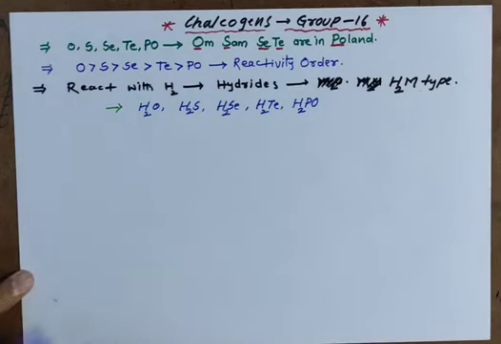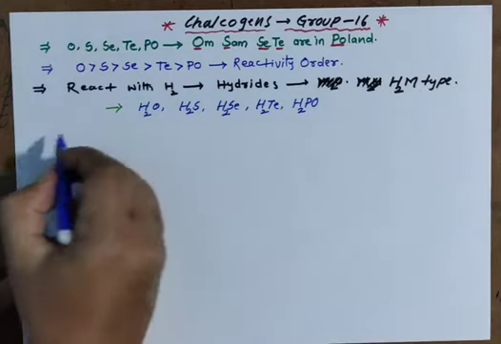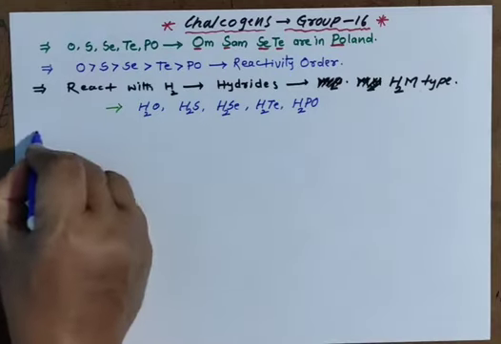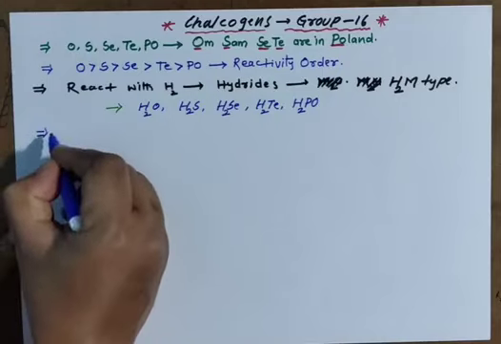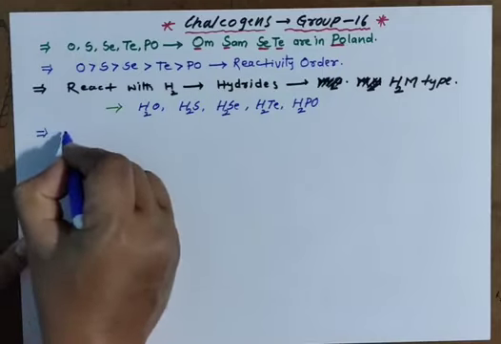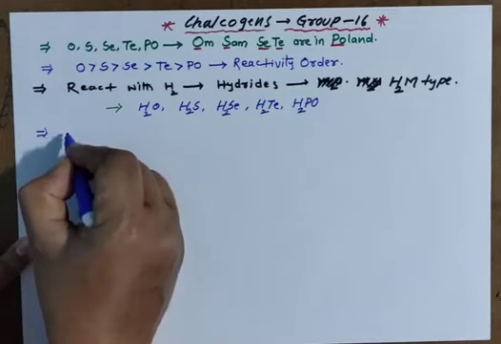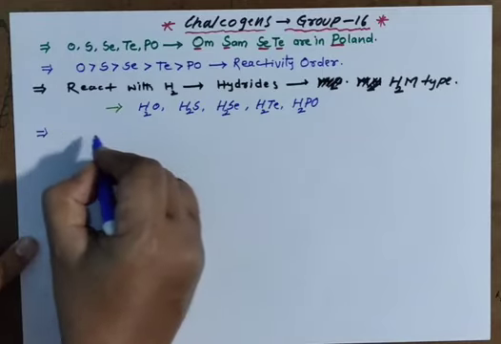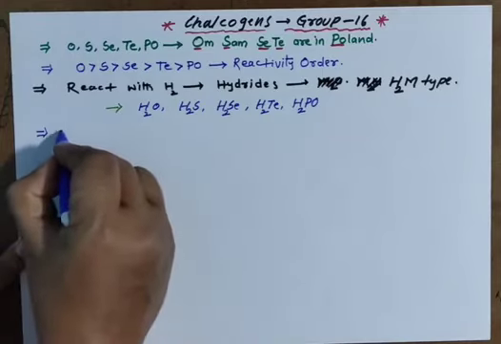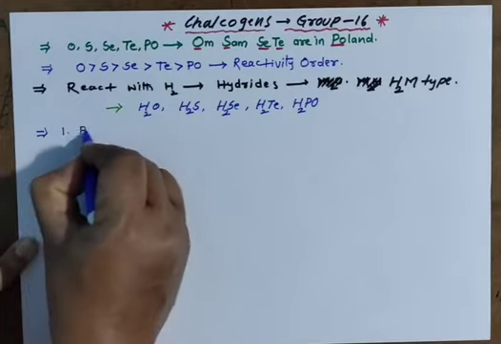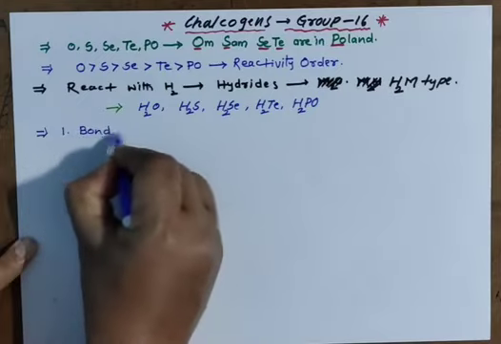And now the trends of these hydrides along the group we will discuss. First property: these all have different properties. For example, bond energy.